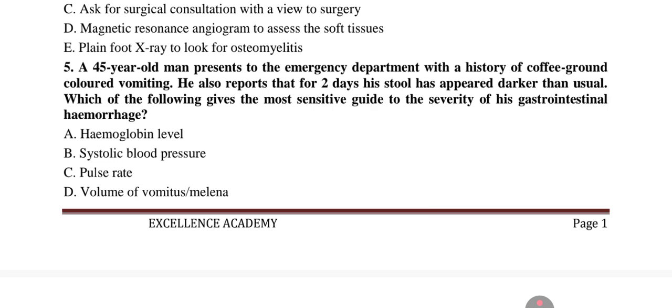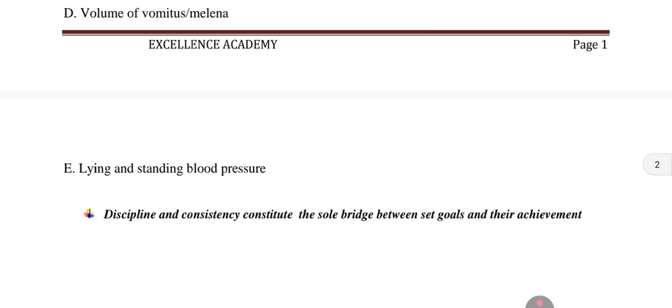This is not reliable as the severity of a GI bleed depends not only on visible blood loss but also on tissue perfusion and hemodynamic response. Thus, measuring blood pressure in both supine or lying and standing positions remains the most sensitive method for assessing the severity of an acute gastrointestinal bleed.